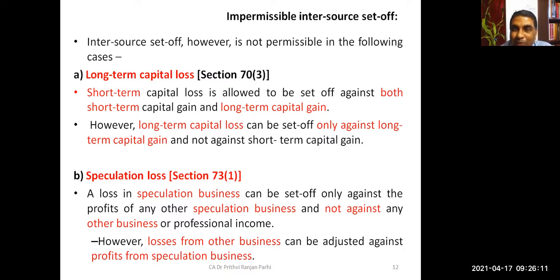So what we'll do, we can segregate the sources of business into categories: speculative business and non-speculative business. If there is a loss from non-speculative business, it can be set off against anything, against the profit of speculative business as well as non-speculative business. But in case there is a loss in a speculation business, it cannot be set off against other business income or other professional income. Is it clear? So this is the second exception I told you, section 73.